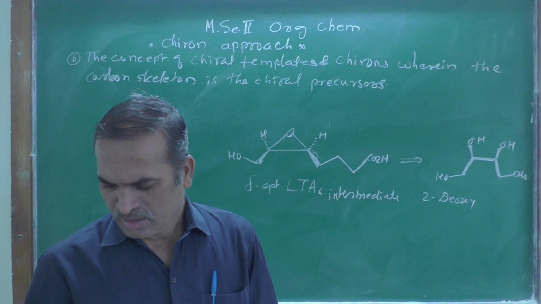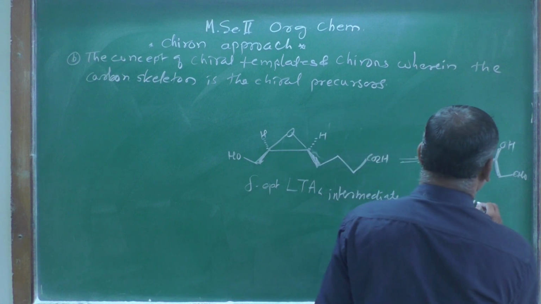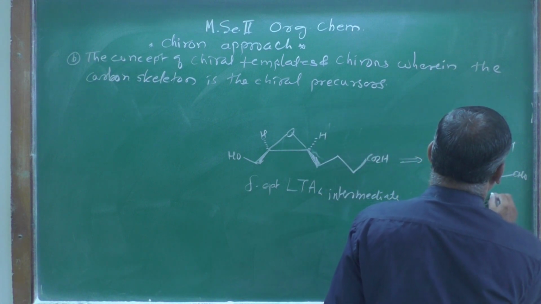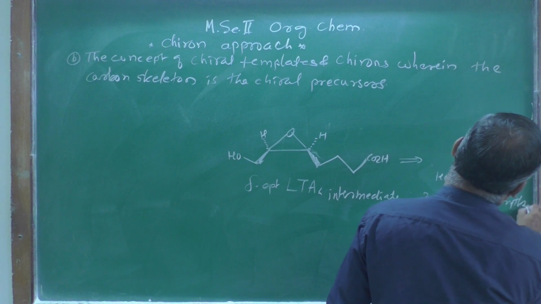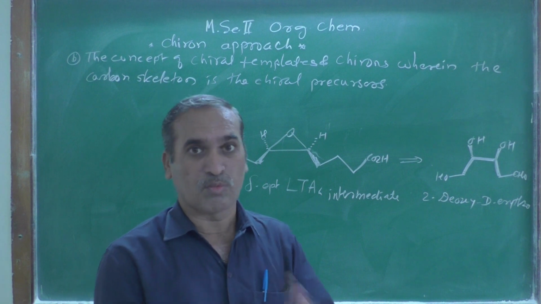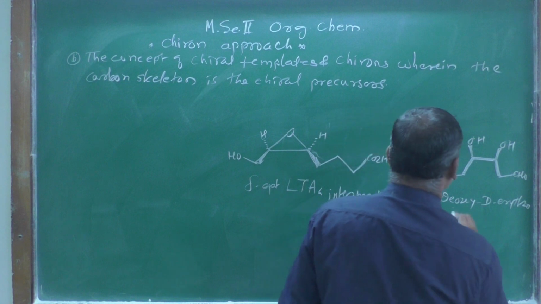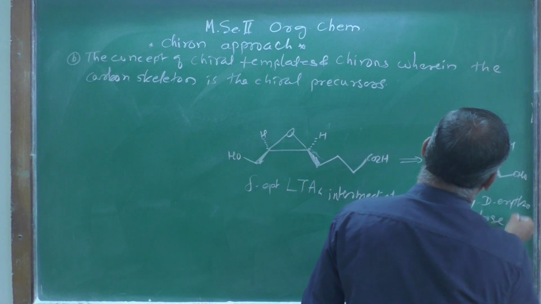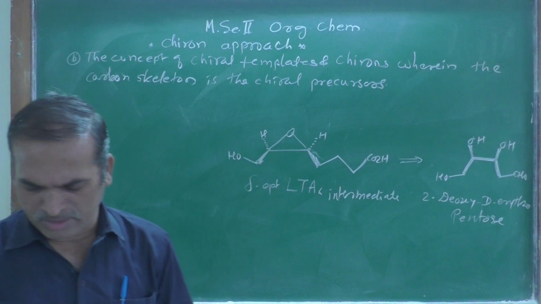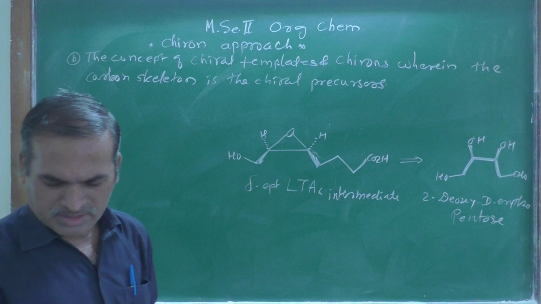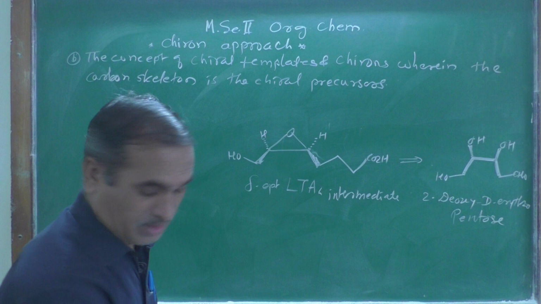2-deoxy, D-erythro, 2-deoxy, capital D. Erythro means both OH groups on the same side, pentose. The name of this compound is a pentose. So this is a precursor used for the synthesis of this target molecule, or we can synthesize this compound by using tartaric acid also.